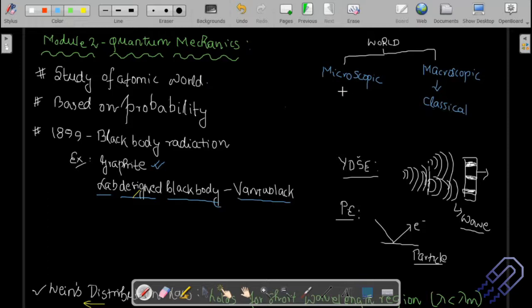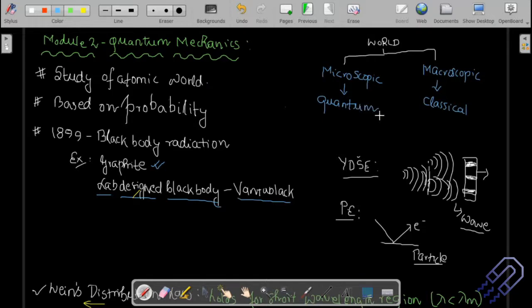Now, if I go into the microscopic world, and as you know, the words microscopic and microscope are very much connected, we go into the atomic section, and there we see that whatever classical laws we know are not applicable. That means in the microscopic world, we are going to use quantum mechanics.